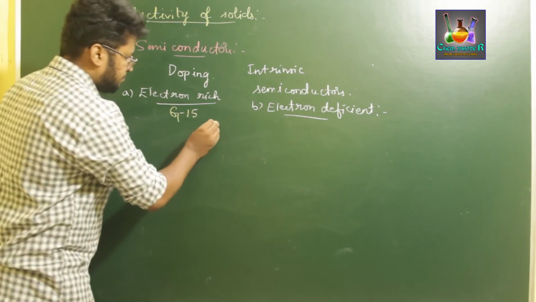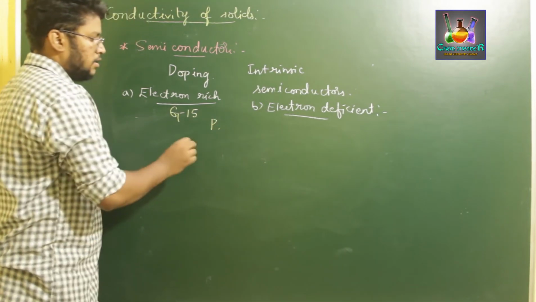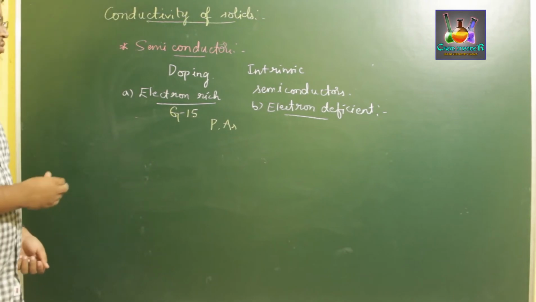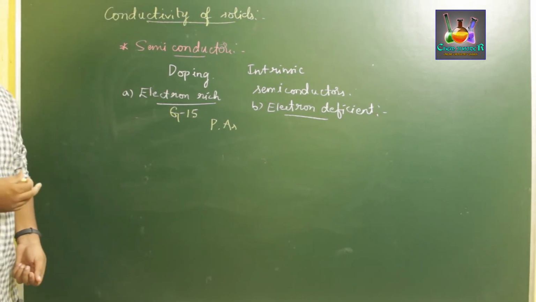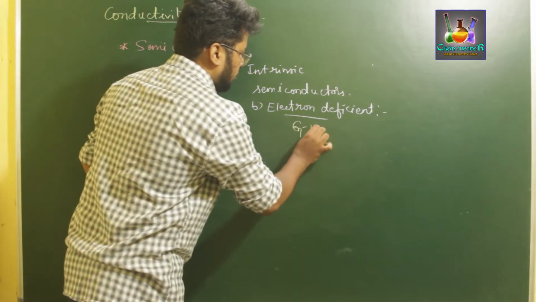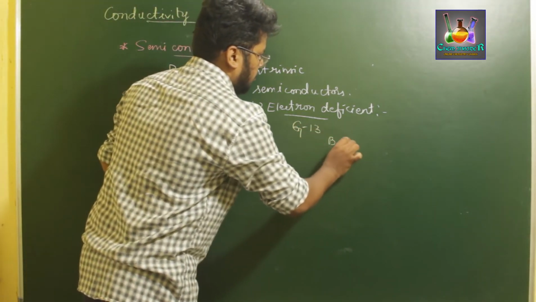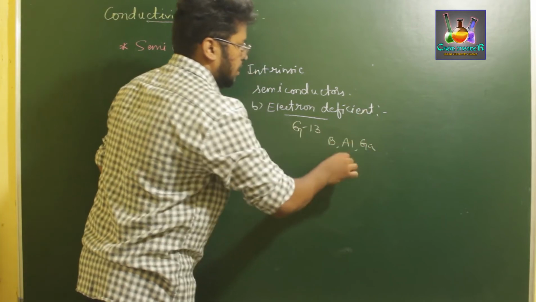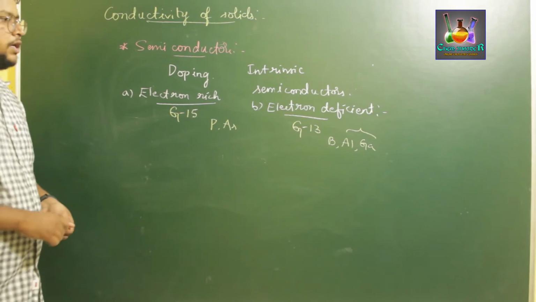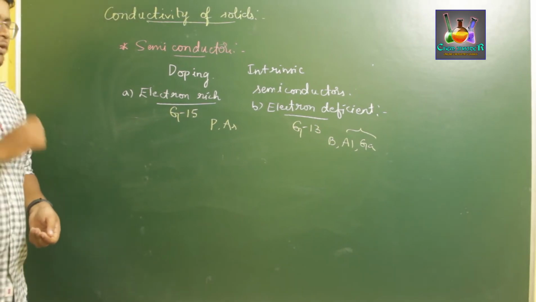For example, phosphorus or arsenic. We can use those two as electron rich impurities. For the electron deficient impurities, we use elements of group 13. Examples are boron, aluminium and gallium, especially aluminium and gallium. So those are the examples for electron deficient impurities.